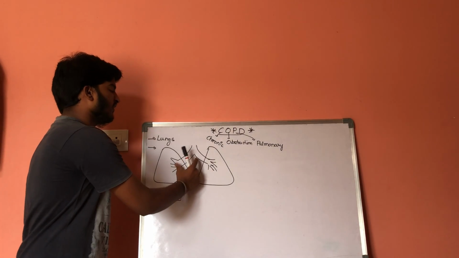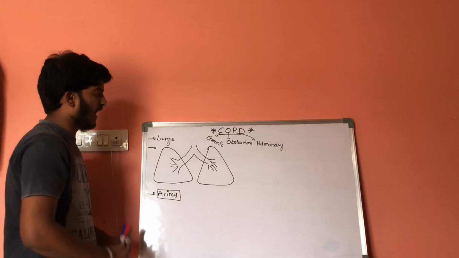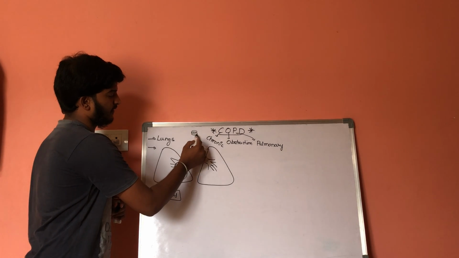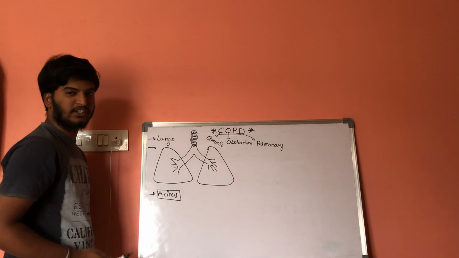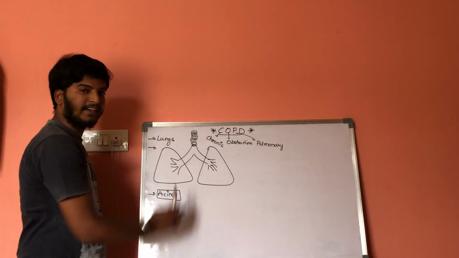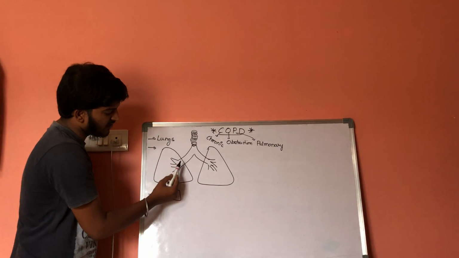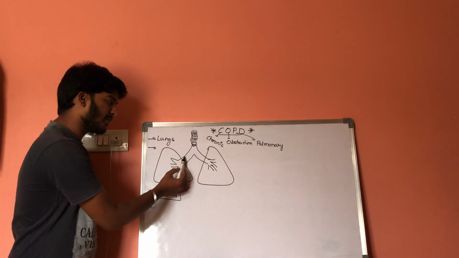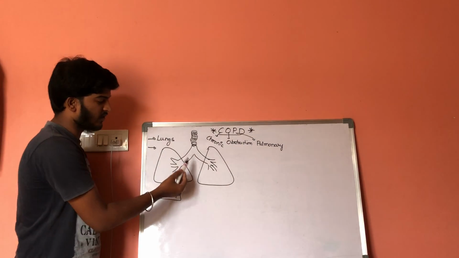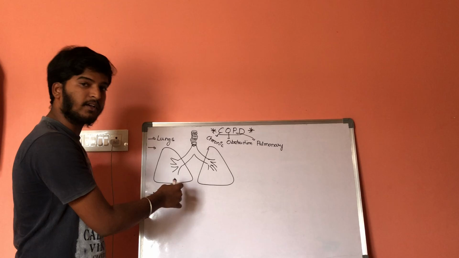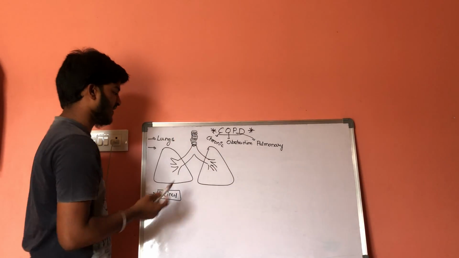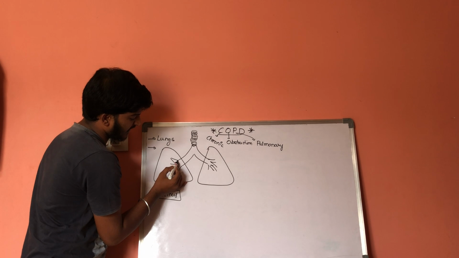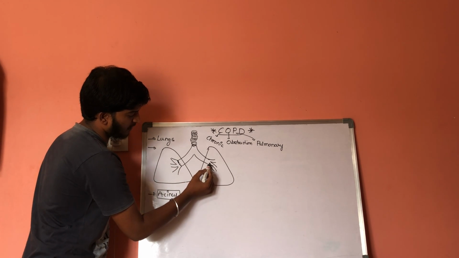As we know, here it is the trachea. The trachea will enter into the bronchi, right bronchus and left bronchus. Bronchi give rise to bronchioles: primary bronchioles, secondary bronchioles, as well as tertiary bronchioles. Let us consider these are tertiary bronchioles.